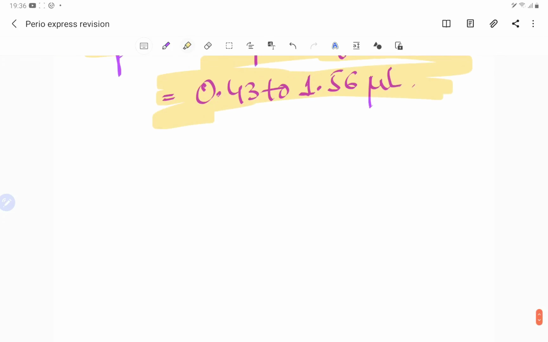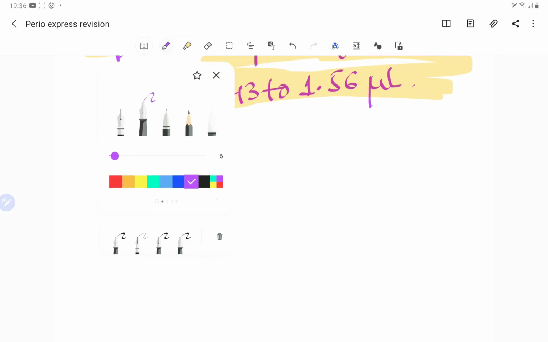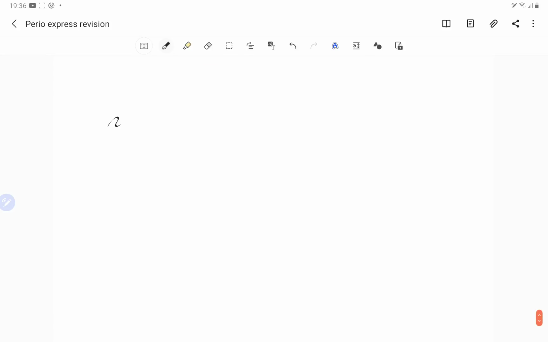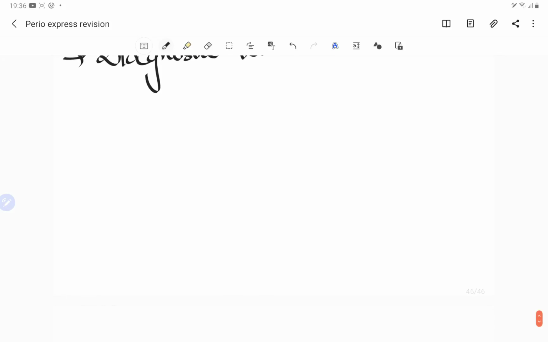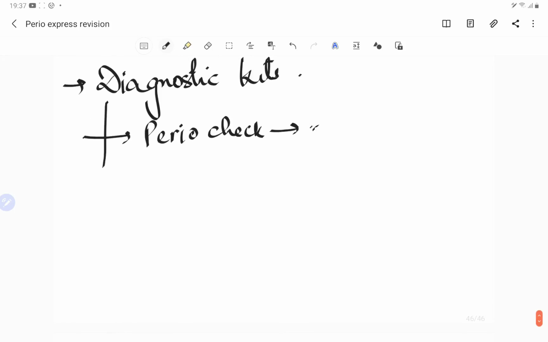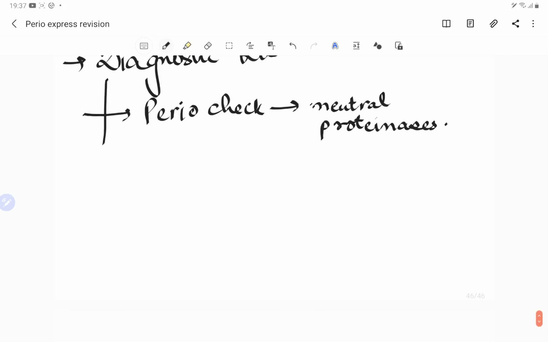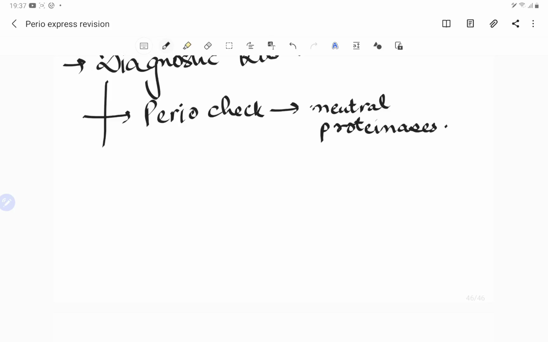Guys, we also have kits available to check for the diagnosis. So we have the diagnostic kits, which are basically rapid chairside kits. In the diagnostic kits we have the PerioCheck. PerioCheck is a rapid chairside kit which measures the neutral proteases, so basically it measures the collagenase activity in the GCF.